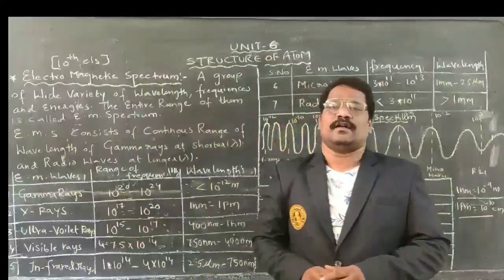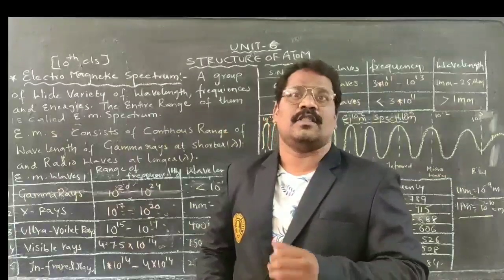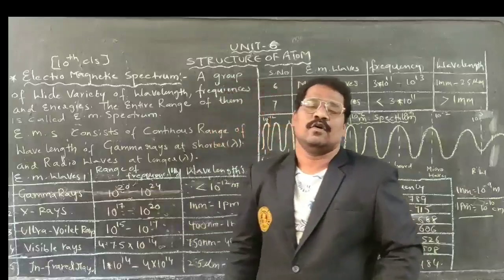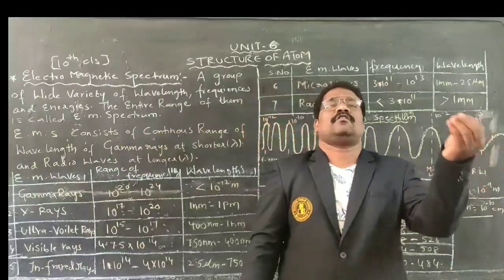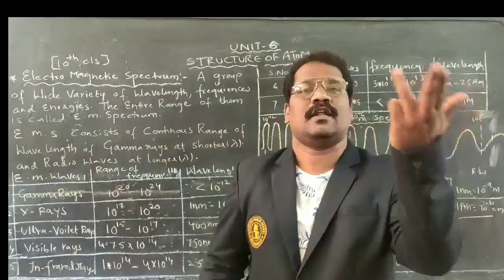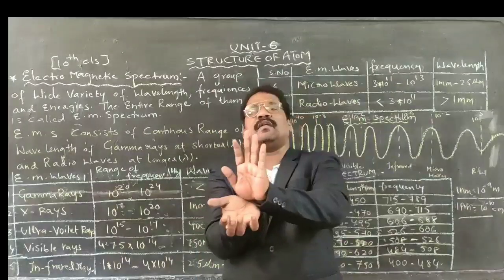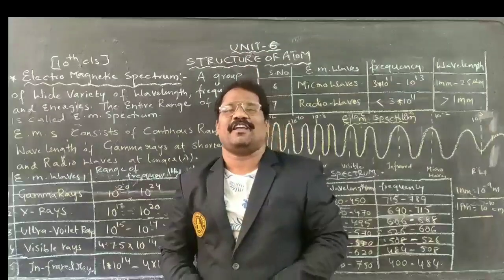Within the structure of atom, in the previous class we discussed clearly the characteristics of electromagnetic waves. What are the characteristics of electromagnetic waves? Electromagnetic waves have two components, that is, electric oscillators as well as magnetic oscillators. They are perpendicular to each other and perpendicular to the direction of propagation.